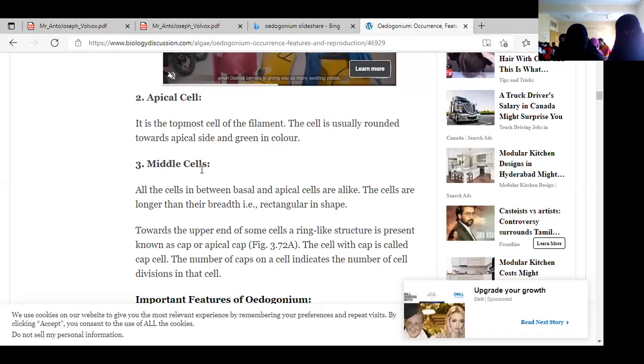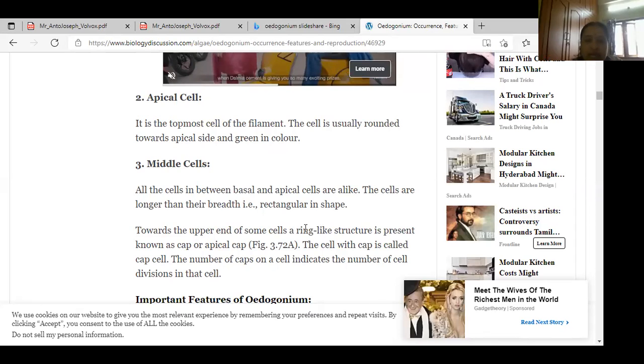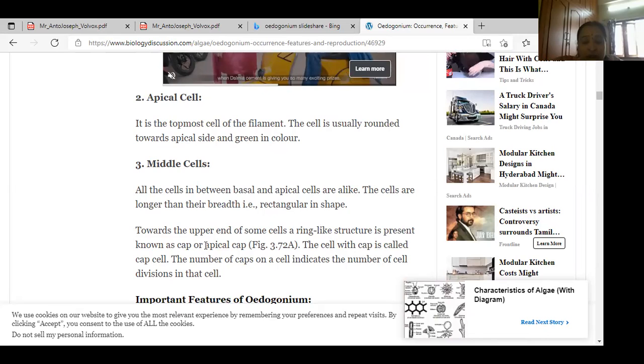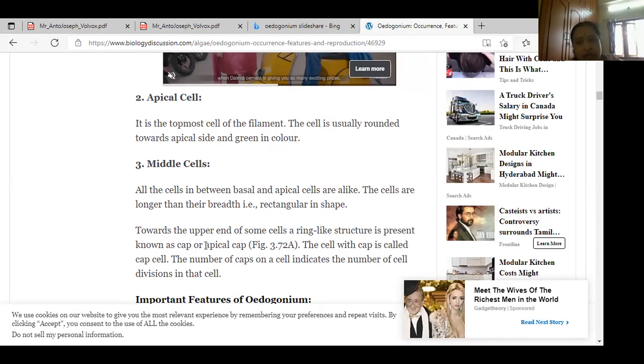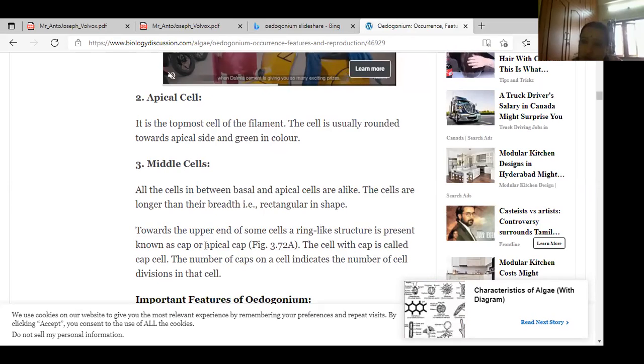Here, this apical ring-like structure, the cap, is most important. This is the Oedogonium identification character. Sometimes in practical exams you are given a mix of algae, and at that time you can identify Oedogonium. Some algae have the same filamentous, unbranched multicellular bodies, but in Oedogonium these ring-like structures are there. That is the cap cell or apical cell.